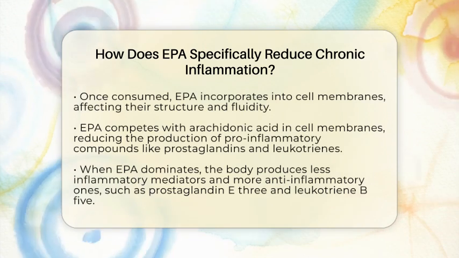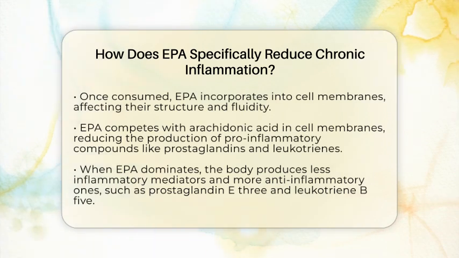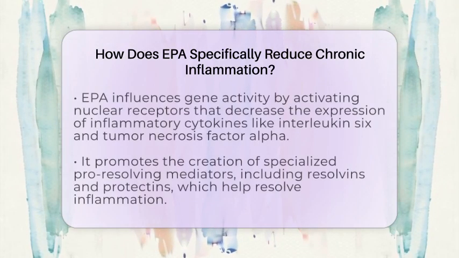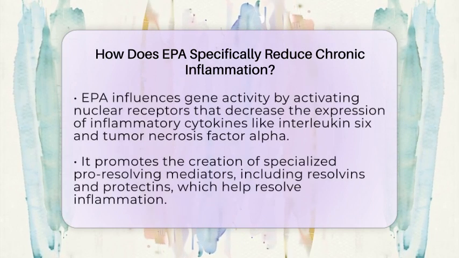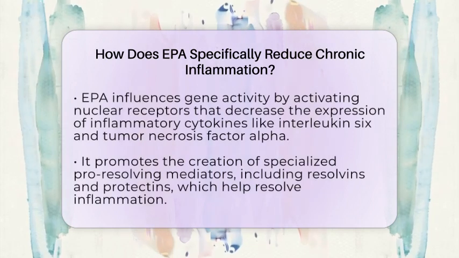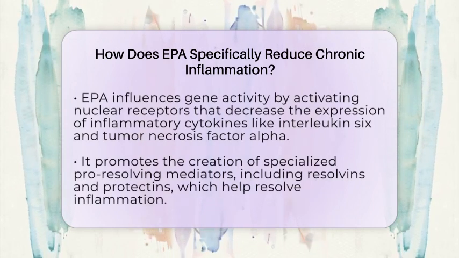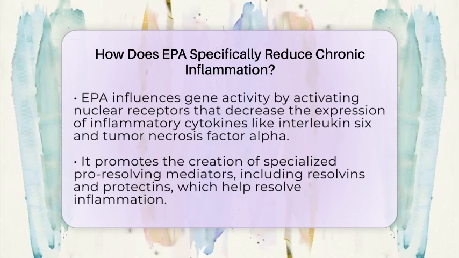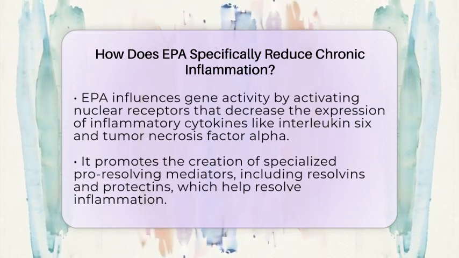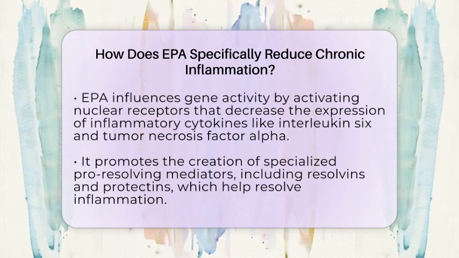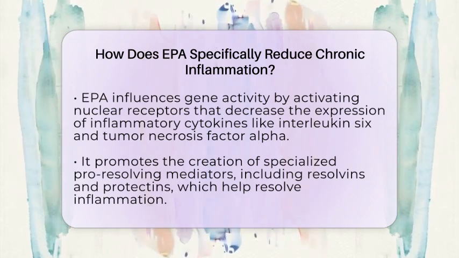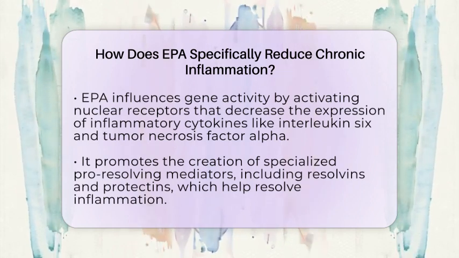Furthermore, EPA influences gene expression related to inflammation. It activates specific nuclear receptors that suppress the expression of genes responsible for producing inflammatory cytokines like interleukin-6 and tumor necrosis factor alpha. By downregulating these cytokines, EPA helps dampen the inflammatory signaling pathways that contribute to chronic inflammation.